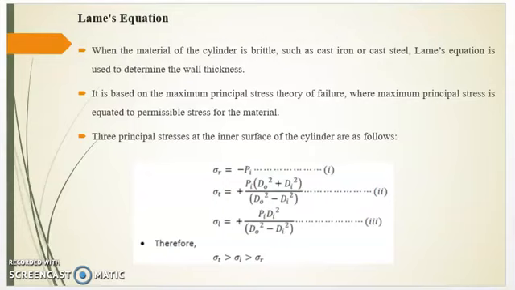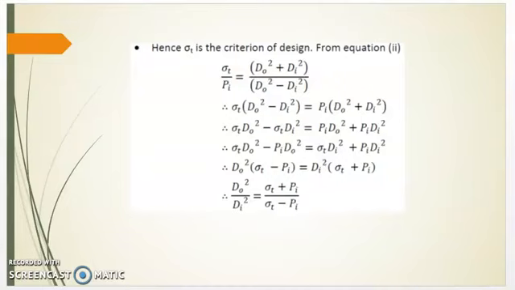Three principal stresses at the inner surface of the cylinder are as follows: sigma r is equal to minus pi, equation 1; sigma t is equal to pi times (do square plus di square) divided by (do square minus di square), equation 2; and sigma l is equal to pi di square divided by (do square minus di square), equation 3. Therefore, sigma t is greater than sigma l, which is greater than sigma r. Hence, sigma t is the criterion of design.